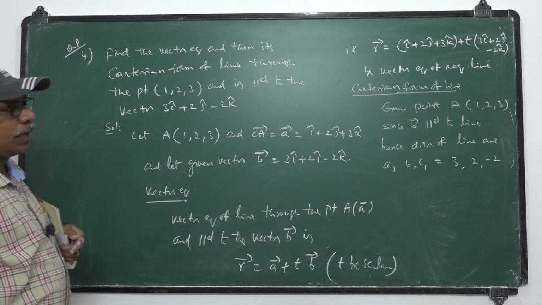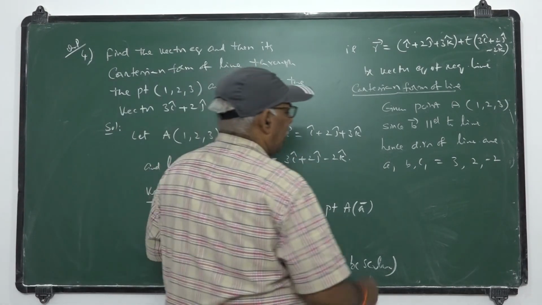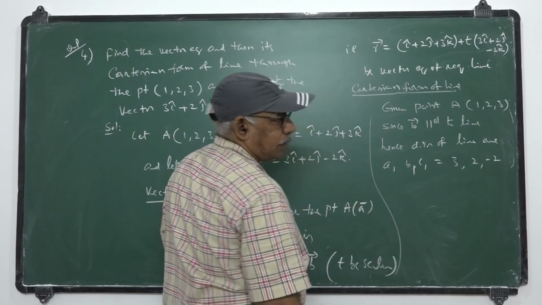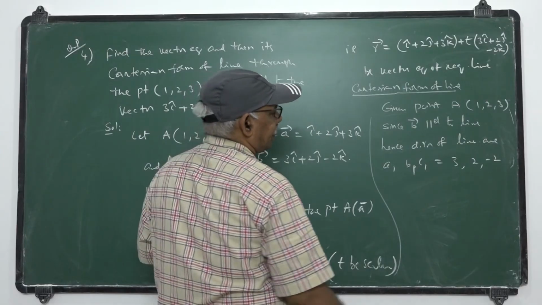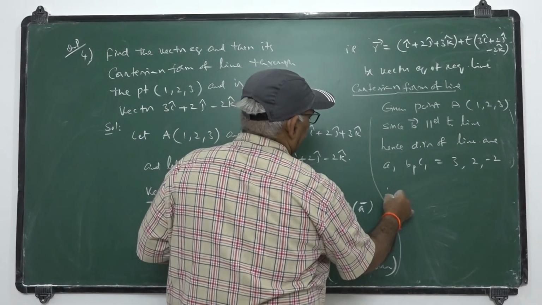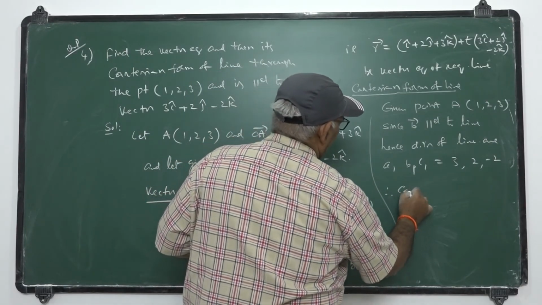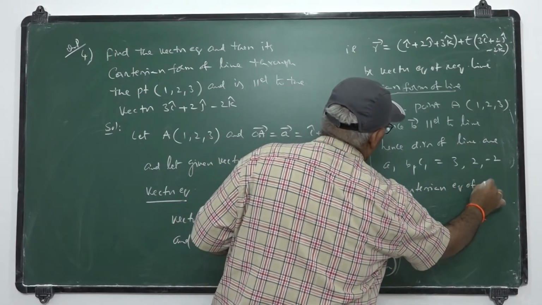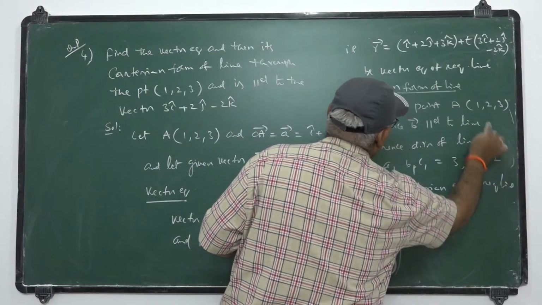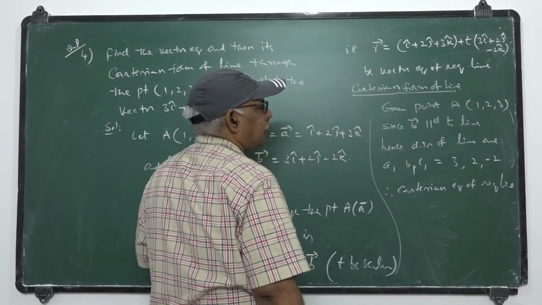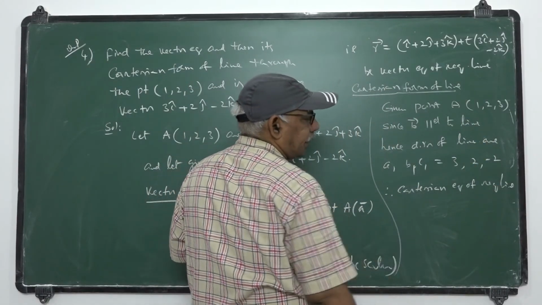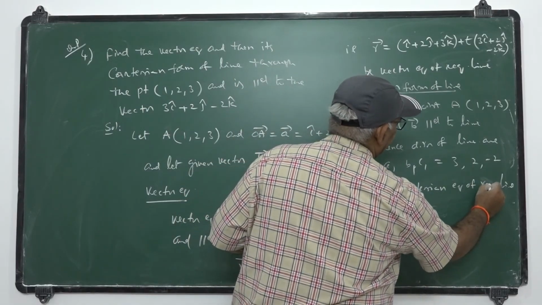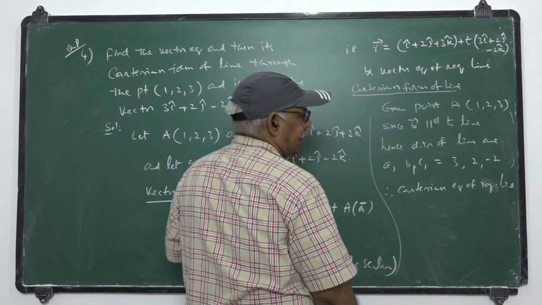So therefore, the Cartesian equation of the required line that passes through A and is parallel to B bar is